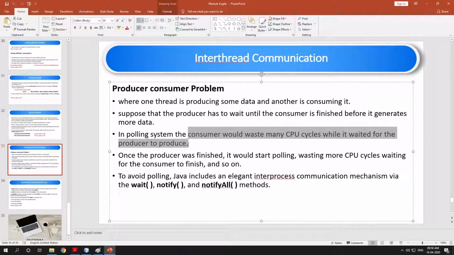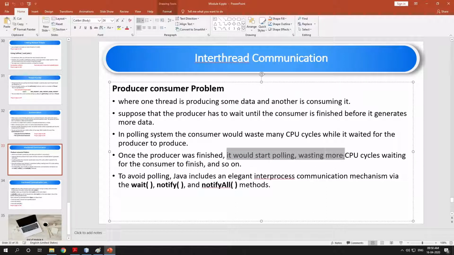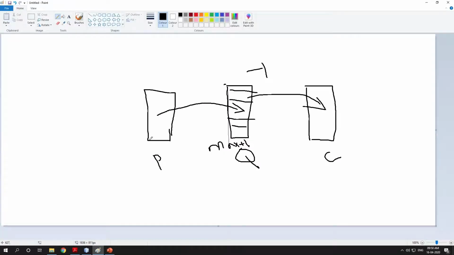The same thing can happen on the producer side: while the consumer is consuming data, the producer can waste more CPU cycles querying again and again whether the consumer has consumed the data or not. Once the producer was finished, it would start polling again, wasting more CPU cycles waiting for the consumer to finish, if there is no communication between producer and consumer.